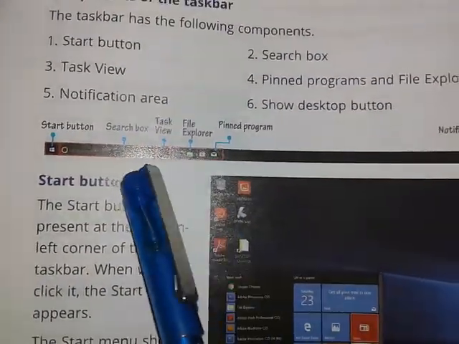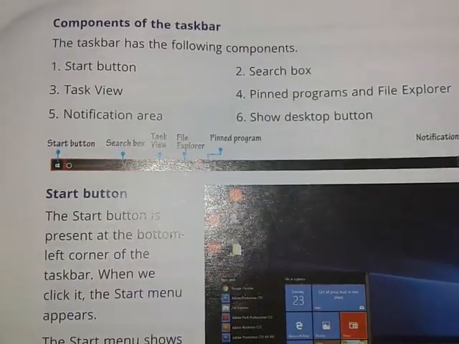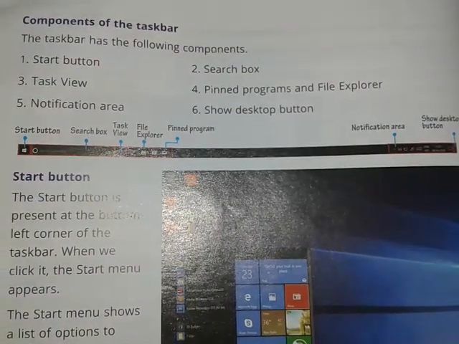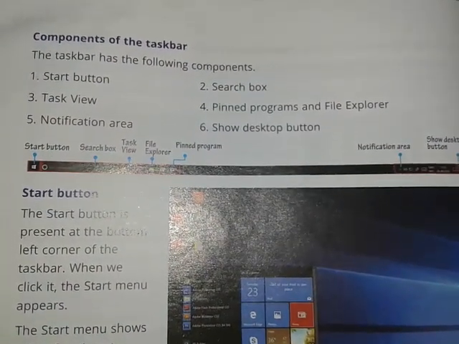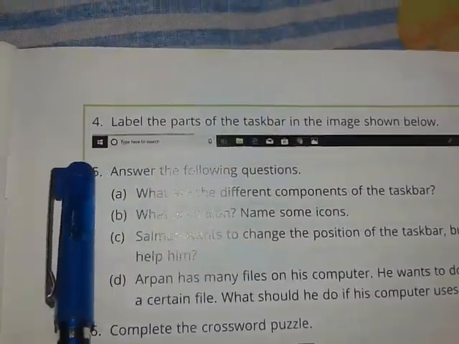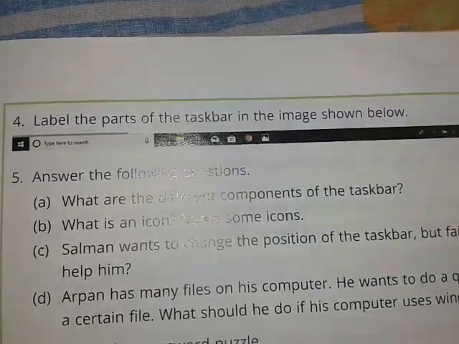Over here you can see the picture of the taskbar is given, and all the 6 components are marked. So from here you can see the picture, and you can write the spellings if you have doubt with the spelling. Otherwise I know that all of you have been able to identify the components.